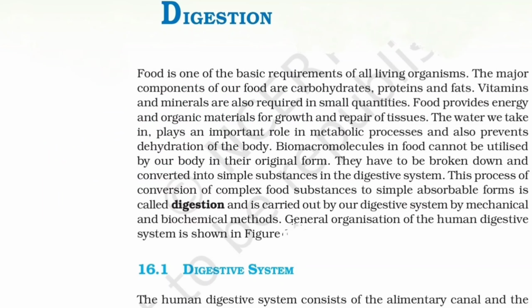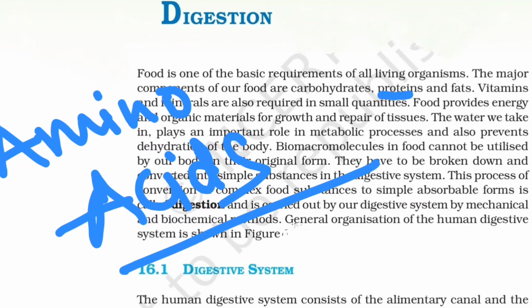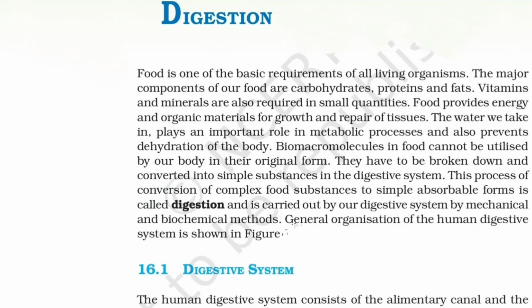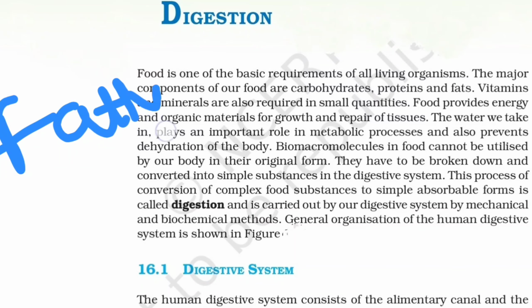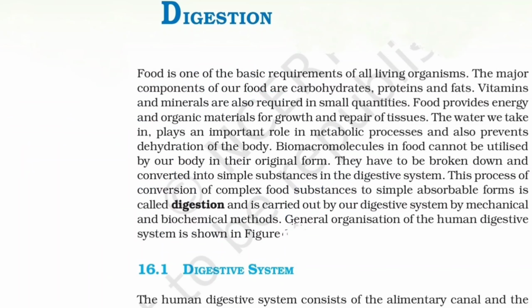And now dealing with the protein. The protein portion is broken down into amino acids. It is broken down into amino acids. These are the building blocks of the protein. And the last but not the least one, the fat. The fat is basically broken down into fatty acid and glycerol. Fatty acid and glycerol.